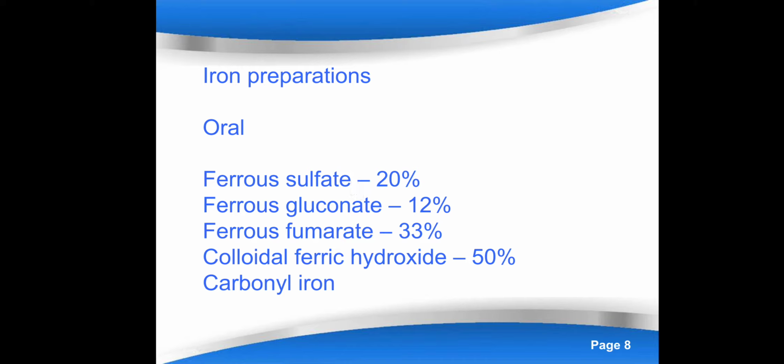Ferrous sulfate is the cheapest form that is available, and 20% elemental iron is available from it. Carbonyl iron is purely metallic form and it is highly toxic, but still it is said that it is absorbed from the intestine. That's why comparatively it may have lesser side effects. That is the only difference.